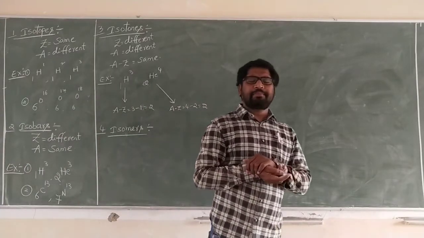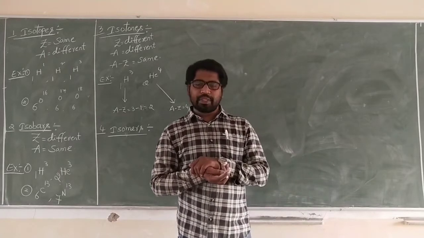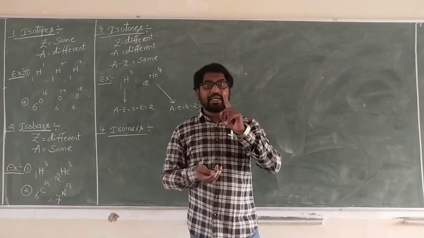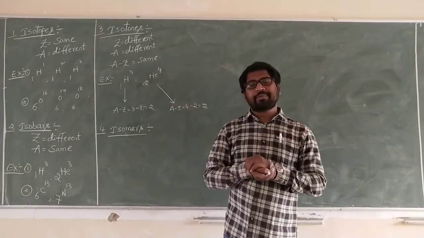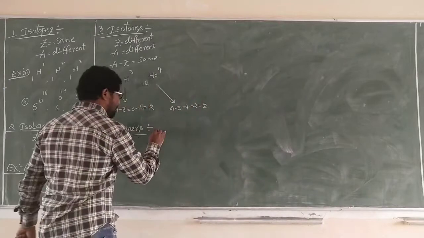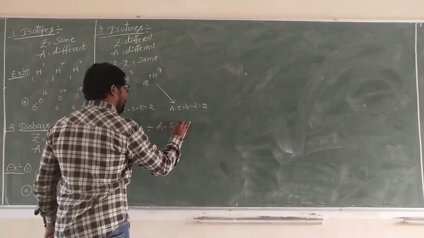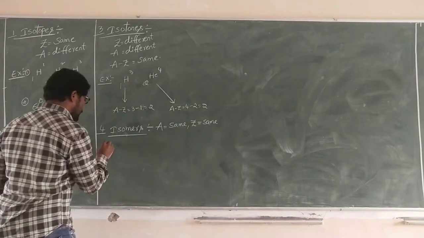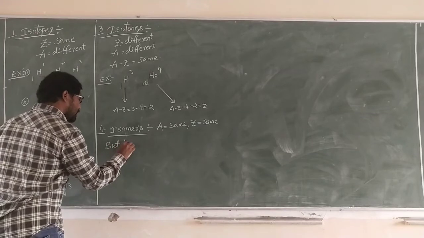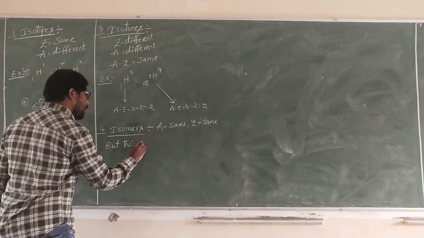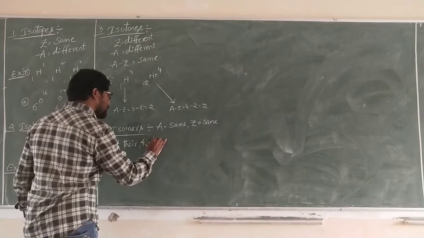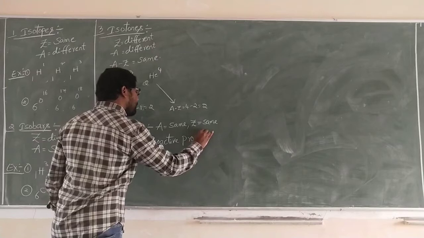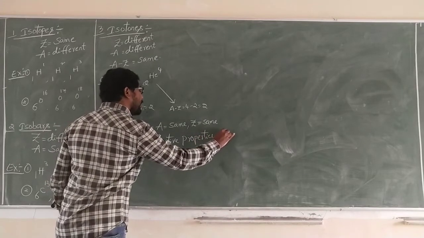A same, Z also same. Isomers: the nuclei having the same atomic number and the same mass number, but their radioactive properties are different. A same, Z same, but the radioactive properties are different.